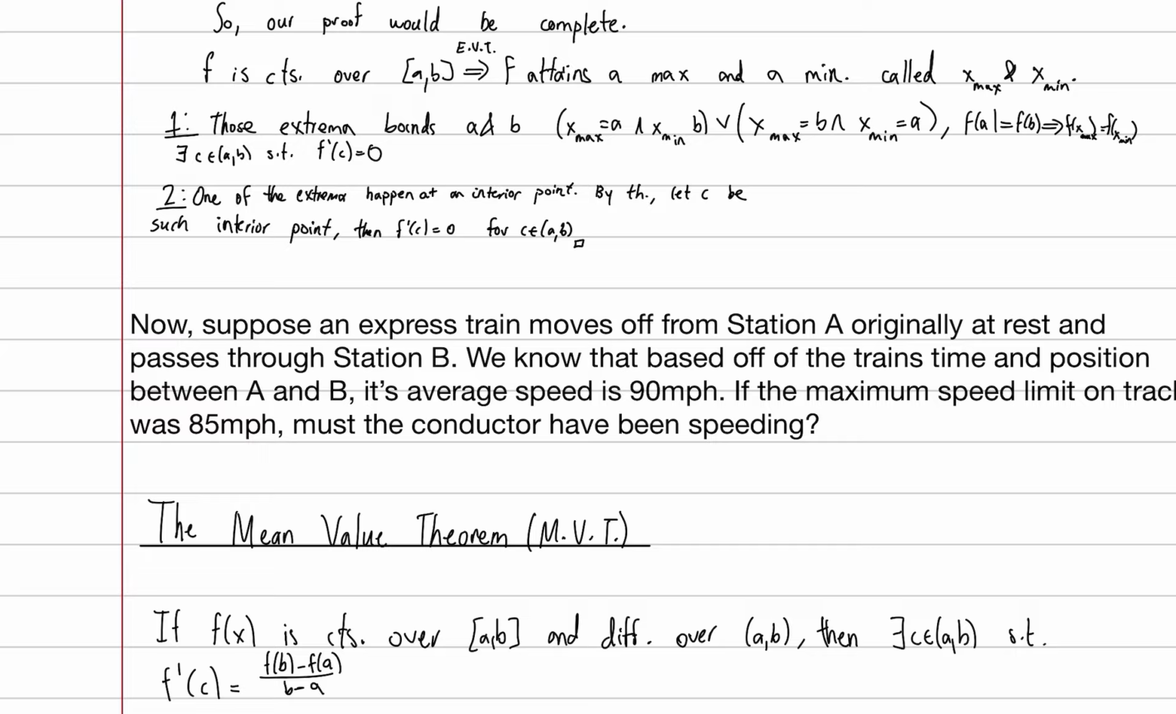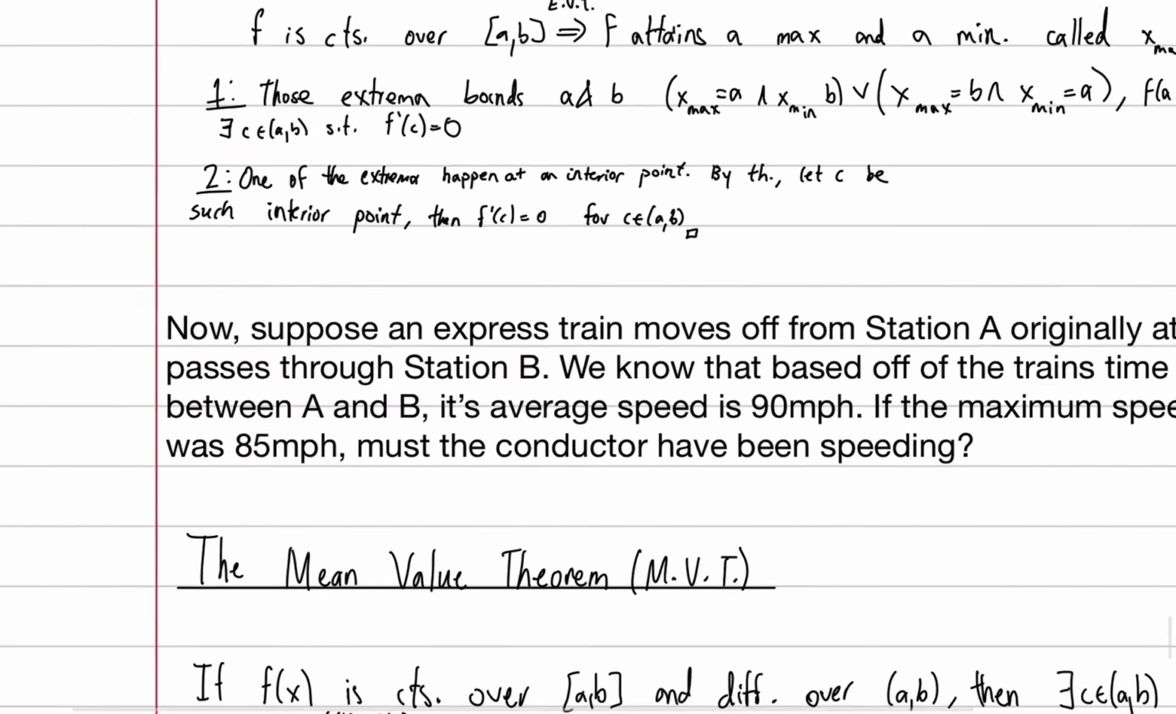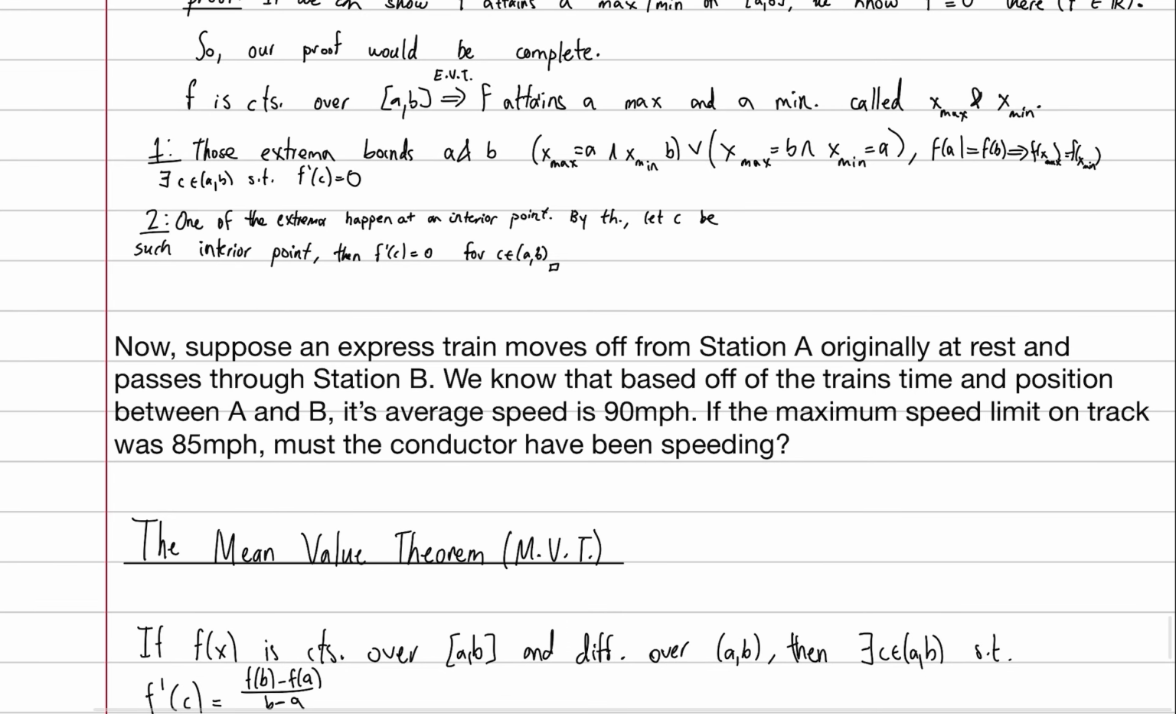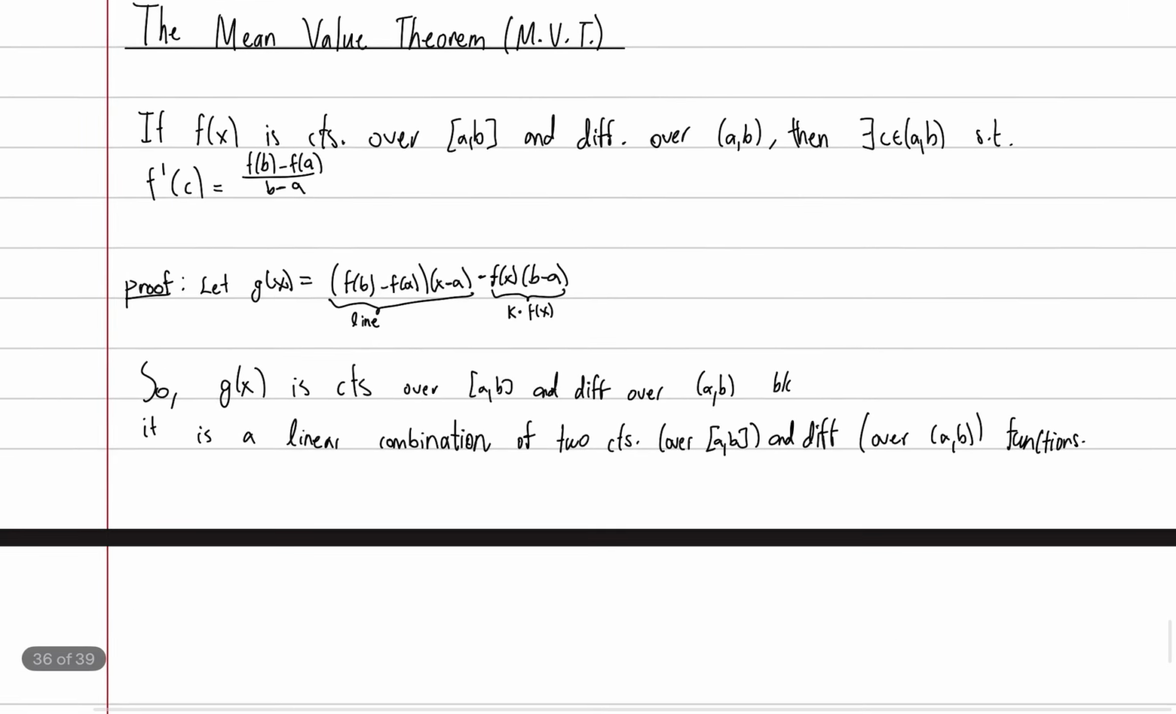We determined that. But we know on the tracks that the maximum speed limit that was ever there was 85 miles per hour. So can we tell the conductor, can we charge them with speeding? Can we say, yes, you have to have been speeding, right? Your average speed was 90 and the maximum speed limit's 85. So were you speeding? Well, what if the conductor argues that this is the average speed? That doesn't mean that at any point they were actually going 90 miles per hour. That's when we show the mean value theorem.